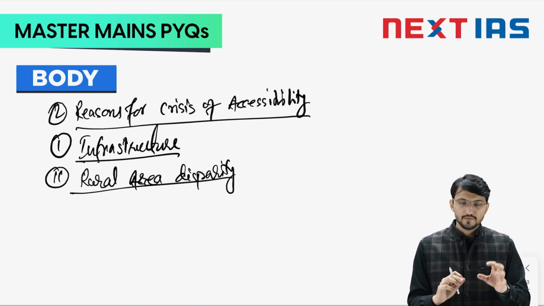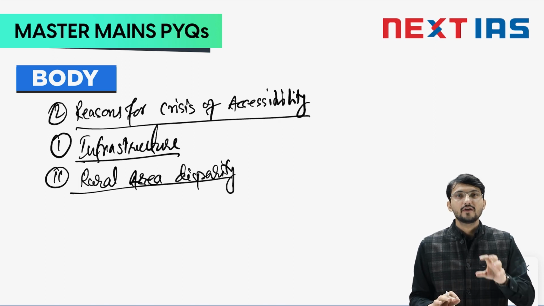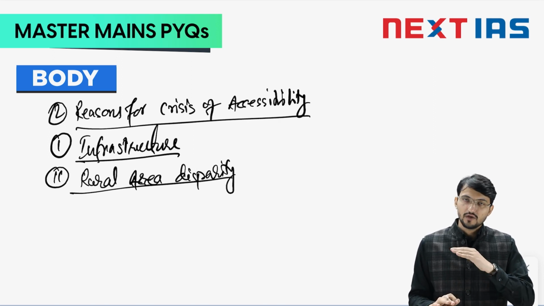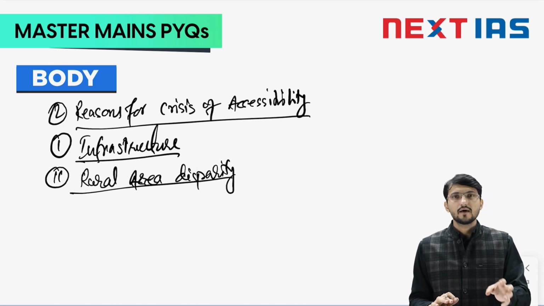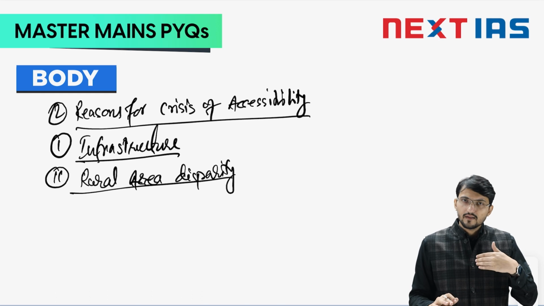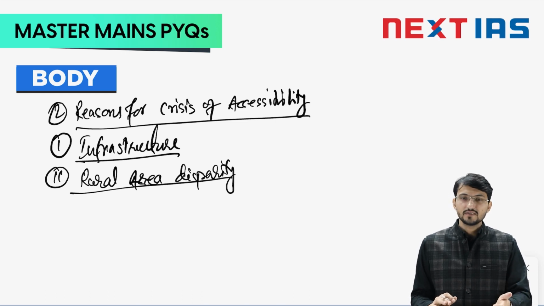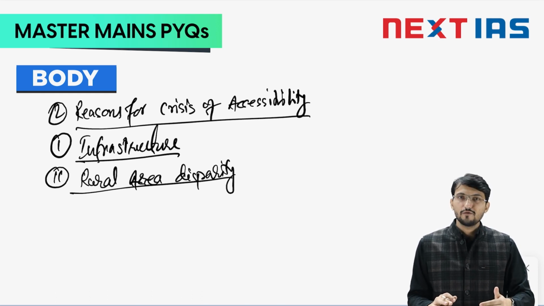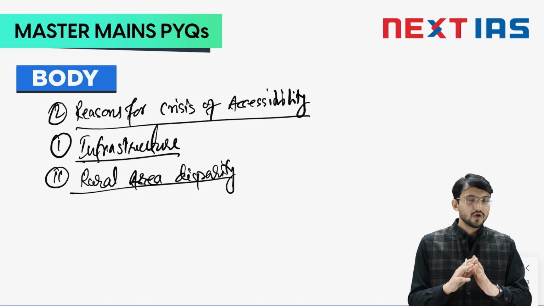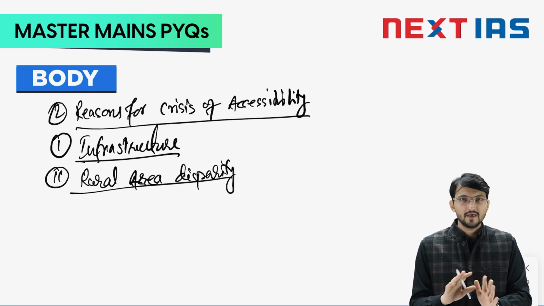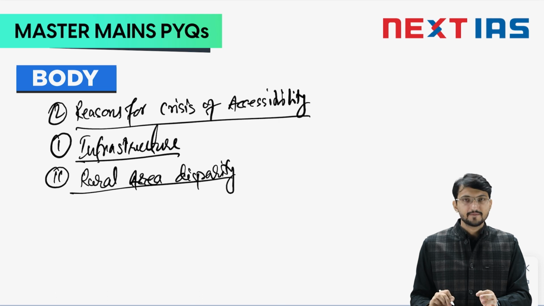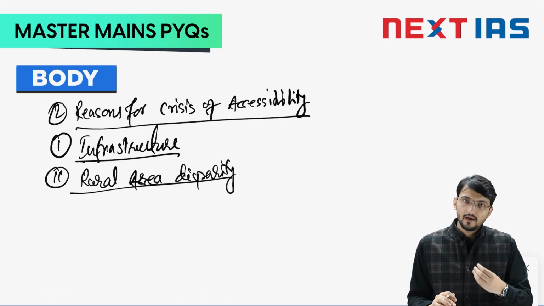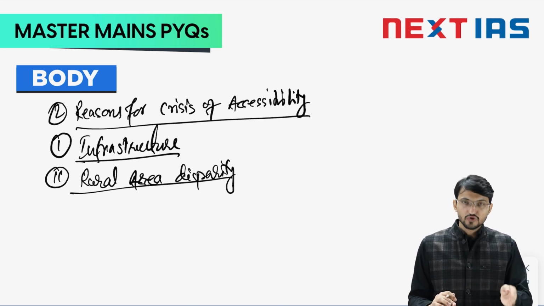But because of social conditions, because of lack of infrastructure and funding, there is literally zero infrastructure. Recently, we have focused on the Har Ghar Jal mission that has improved the conditions, but for the larger part of history, rural areas did not have a proper water supply mechanism. So rural area disparity is there because of absence of infrastructure or social conditions.